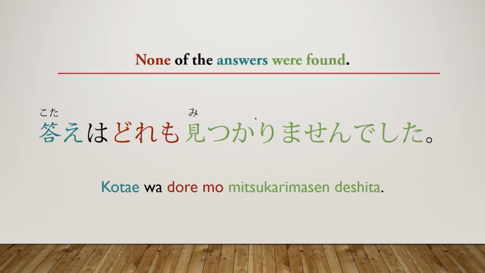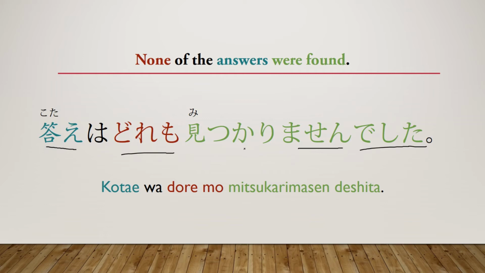Okay, so the final example is none of the answers were found. Kotae wa dore mo mitsukarimasen deshita. Okay, so the reason I added this sentence was just so that we could see that it can also be used with past tense. We have the masen and then deshita. And then kotae here just means answers or answer. And then doremo, of course, is the none. So the dore means which, doremo means none of the answers.